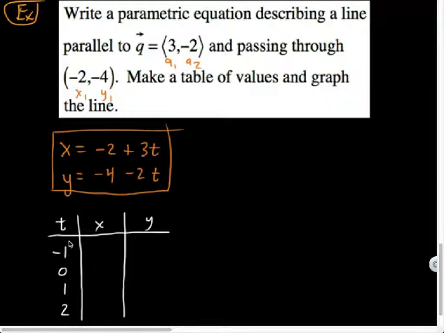And let's think about this. So if t is -1, 3 times -1 is -3, plus -2, I would get an x value of -5. If t is 0, 3 times 0 is 0, -2 plus 0 is... or sorry, -2, my bad.